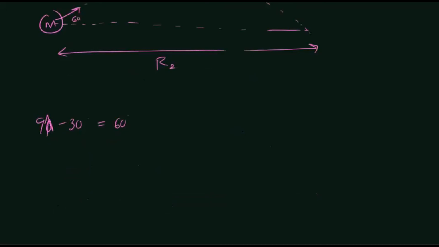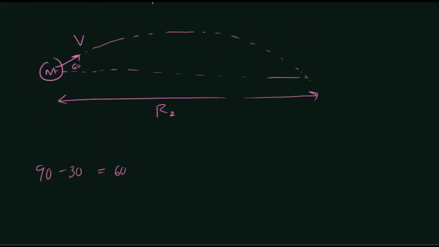Simply, for example, if you project something with angle alpha, and if you project something with angle beta, then you know what happens.